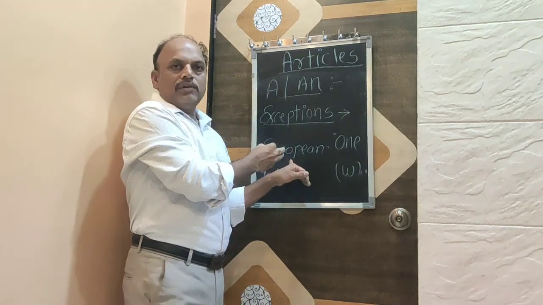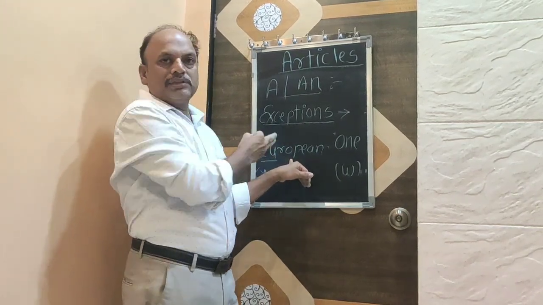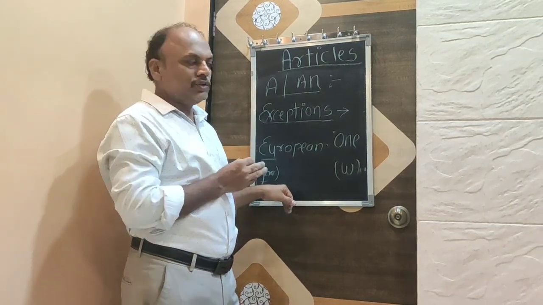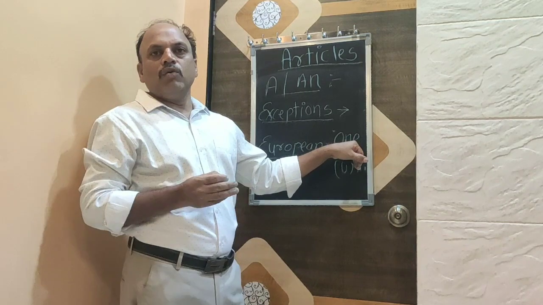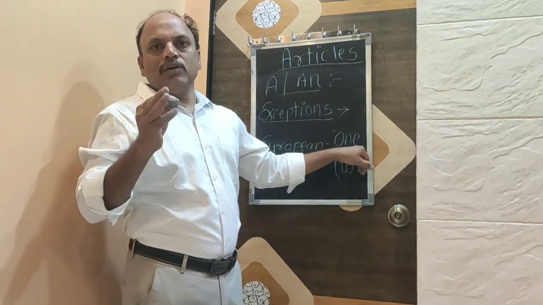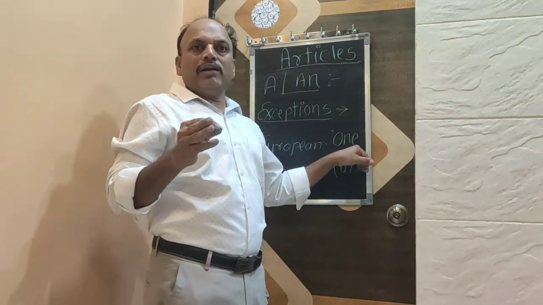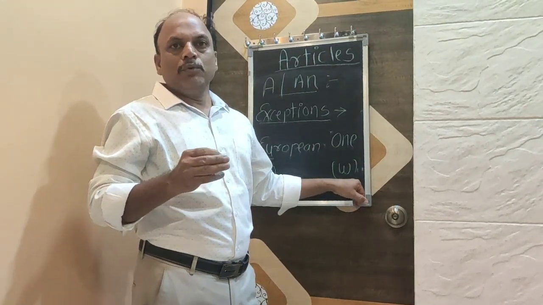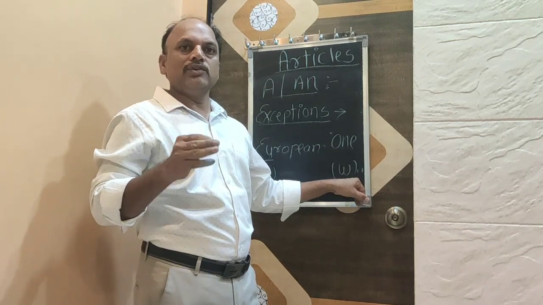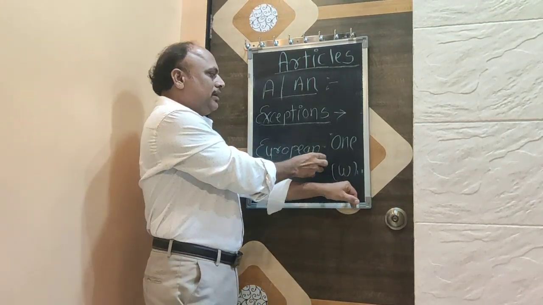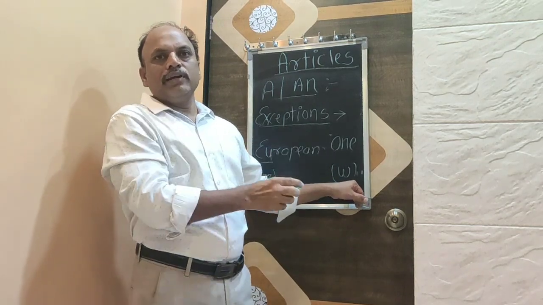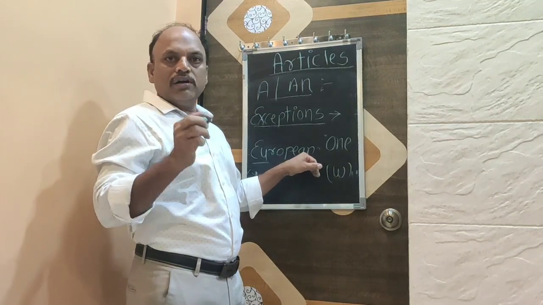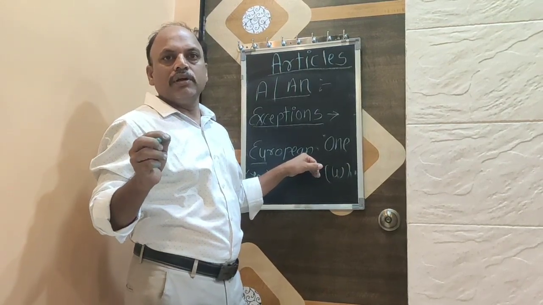The word starts with E, but it sounds like U, that is a consonant. And another word, one, a 1 rupee note. Here one sounds like consonant W. One, it sounds like consonant W. So in such cases we have to use the article a: a European, a 1 rupee note instead of an.